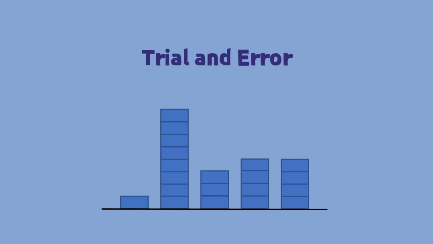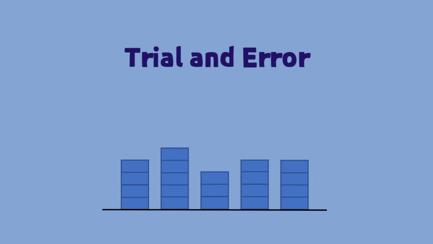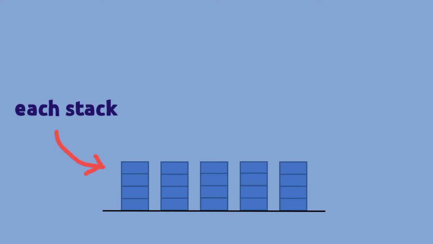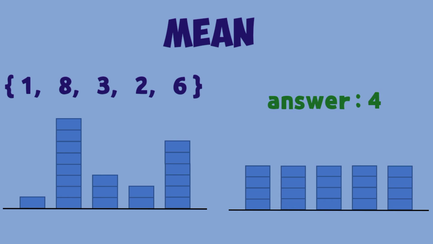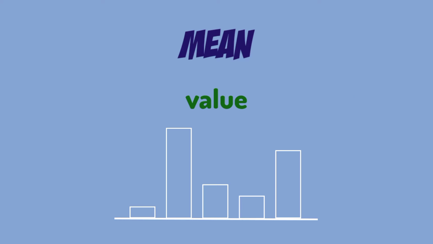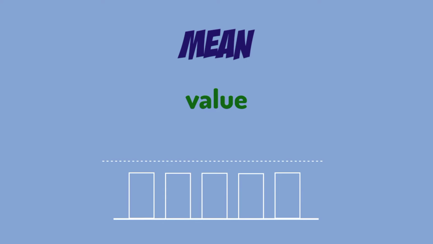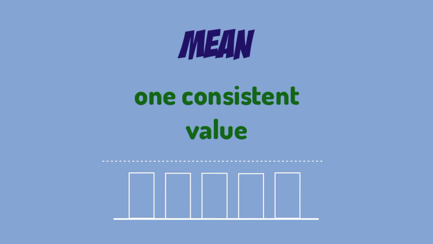Well, with a bit of trial and error, you will see that we have enough blocks for each stack to have a total of 4. That means that the mean or average for our original dataset would be 4. Some of the numbers are greater than 4 and some are less. But if the amounts could all be made the same, they would all become 4. So the concept of mean is the value you would get if you could smooth out or flatten all of the different data values into one consistent value.